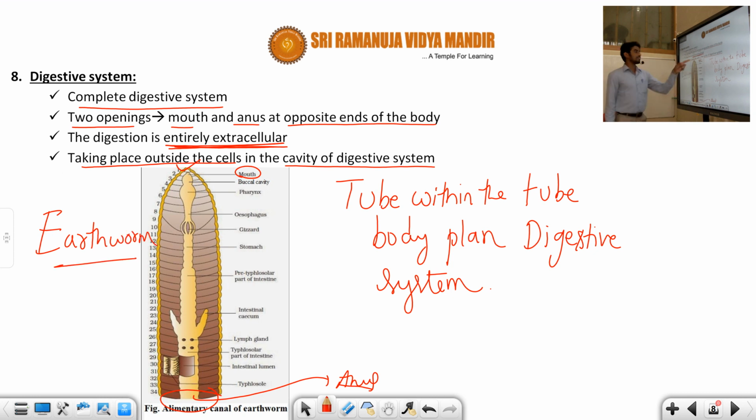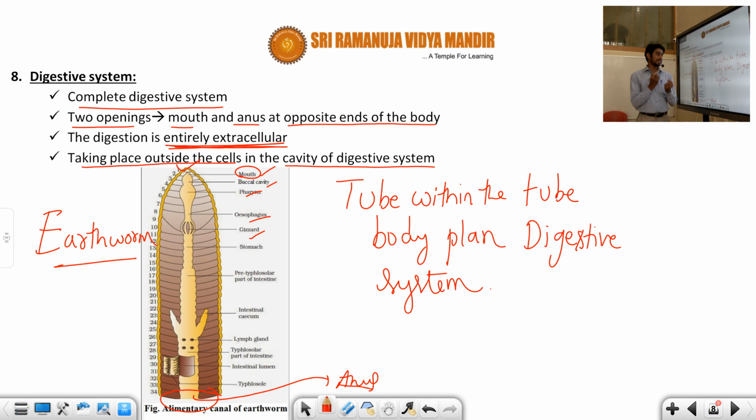In the earthworm you can observe that the mouth is present in the first segment, followed by the buccal cavity in the third segment, pharynx in the fourth segment, esophagus in the seventh segment, and gizzard. The gizzard grinds the food material.